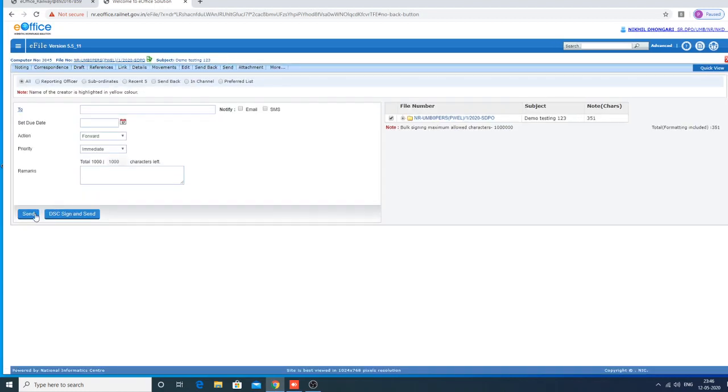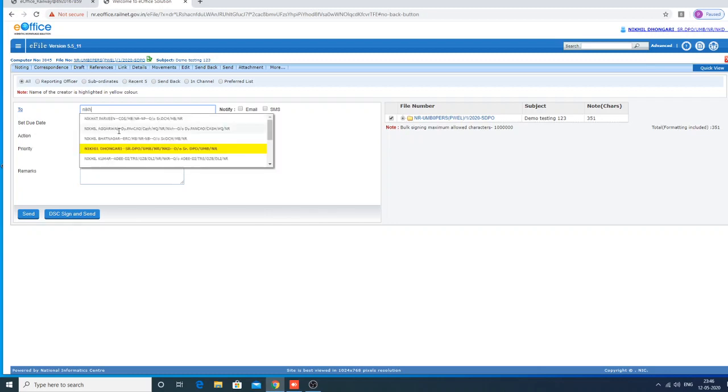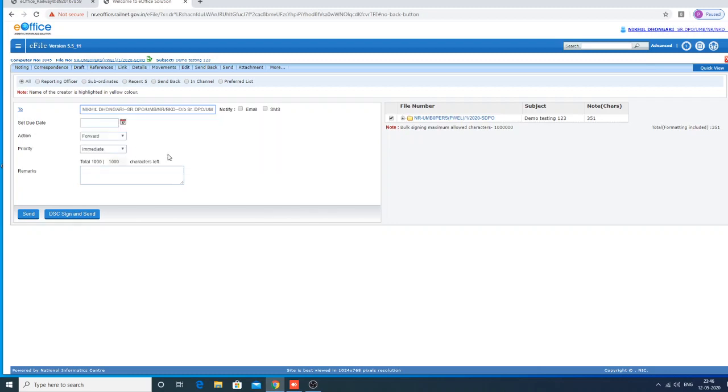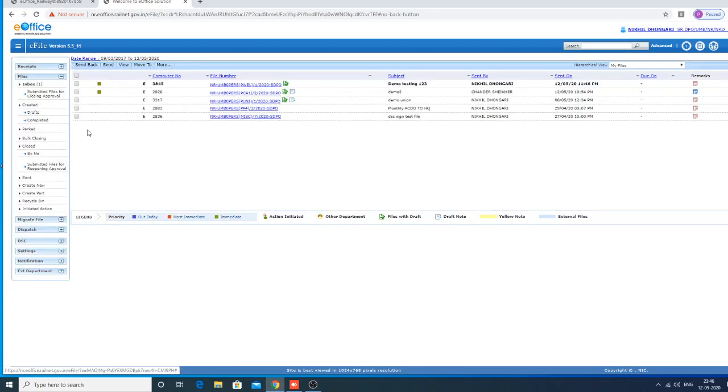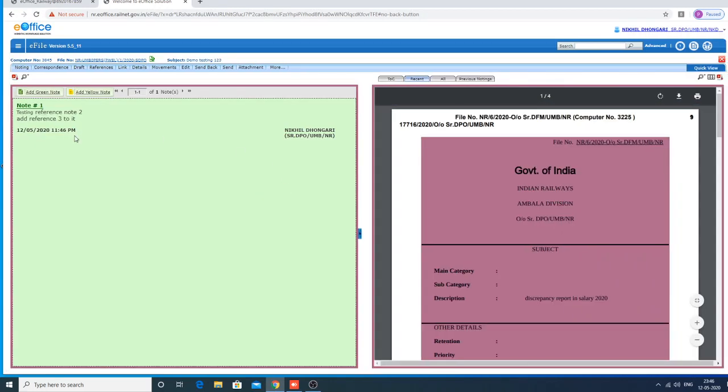While sending this node, there are two options: you can send without digital signature or with digital signature. I am sending without digital signature. I am sending the green node to the higher authority. Send. That green node from the dealer I received as a higher authority here. I am opening it. The green node is generated by the dealer. I am showing it for the board purpose. I am acting as the dealer in senior DPO.